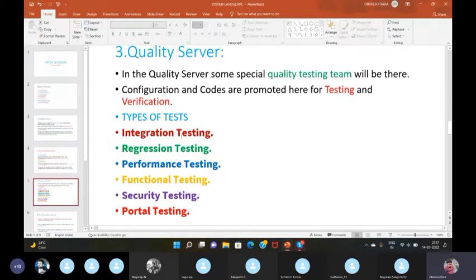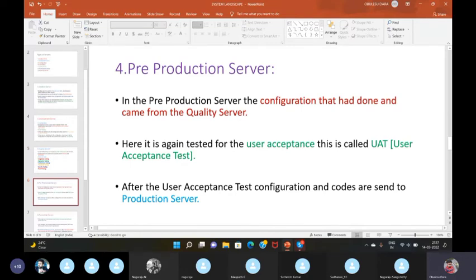They are integration testing, regression testing, performance testing, functional testing, security testing, and portal testing. These types of tests will be done in the quality server, and only after that the configuration and codes are sent to the pre-production server.